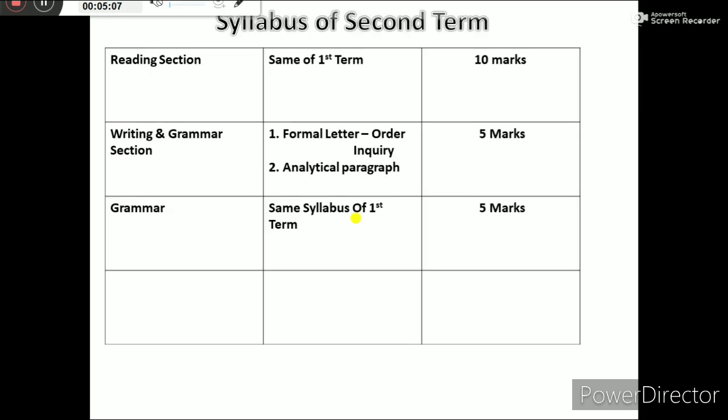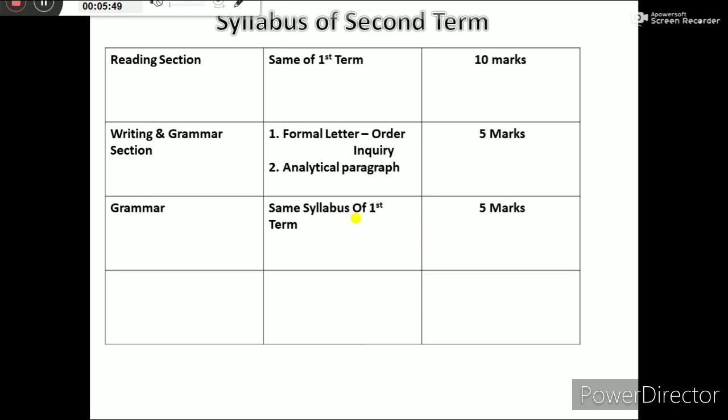Now come to the second term. The second term reading section will be the same as the first term. But yes, now there is a change in the writing section. The letters are of a different kind than the first term. They will be formal letters, but order and inquiry letters, that is, a letter placing an order or an inquiry letter. Then the second is an analytical paragraph. It means there will be a choice. Each question will carry 5 marks. So 10 marks for reading, 5 marks for writing, 5 marks for grammar, and 20 marks for literature.